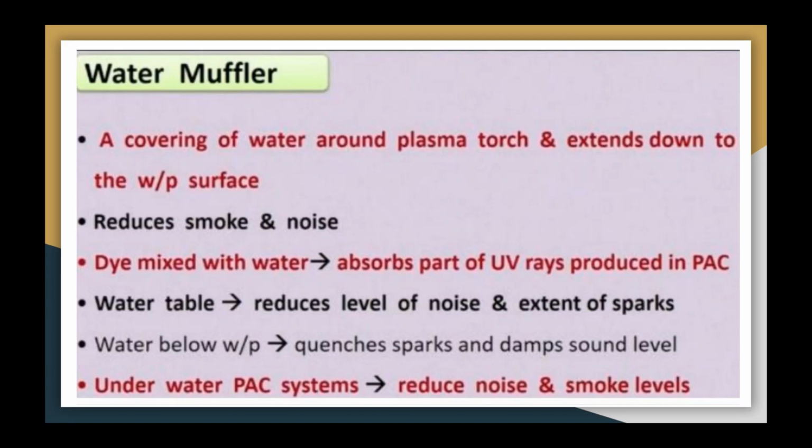Now, the water muffler used here is a device that produces a covering of water around the plasma torch, extended down to the work, which helps in reducing smoke and noise. Water mixed with the dye also absorbs part of the ultrasonic rays which are produced in our plasma arc cutting. In some cases, a water table is also used to reduce the level of noise and extent of spark. Water below the workpiece quenches sparks and damps the sound level also.